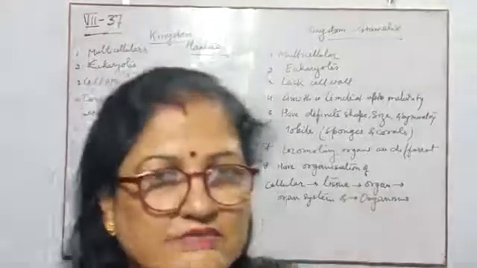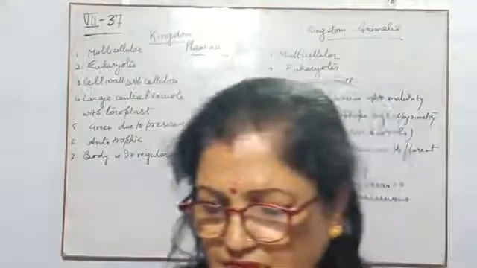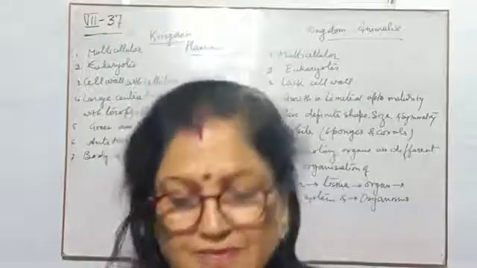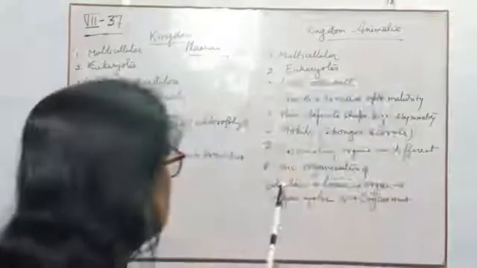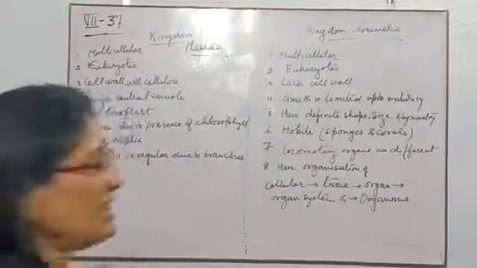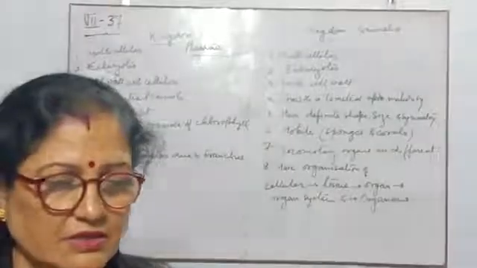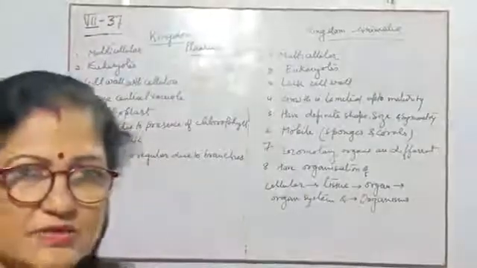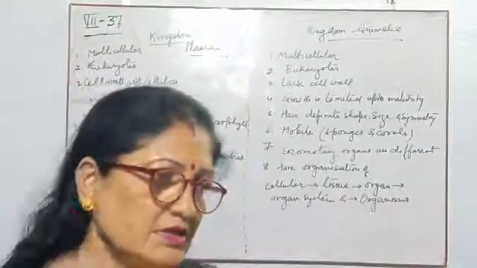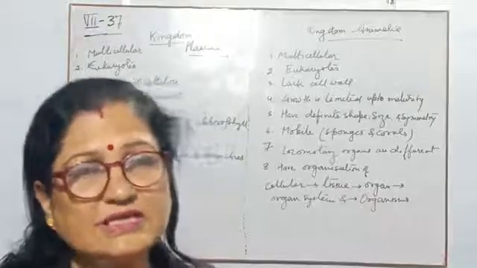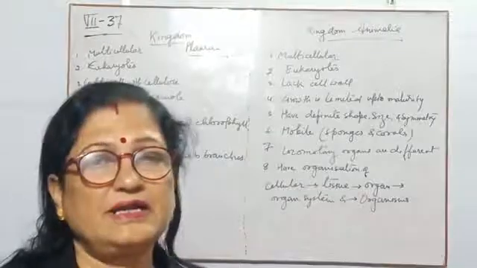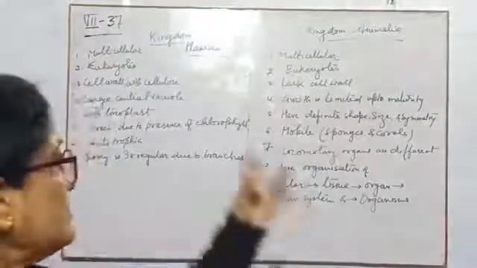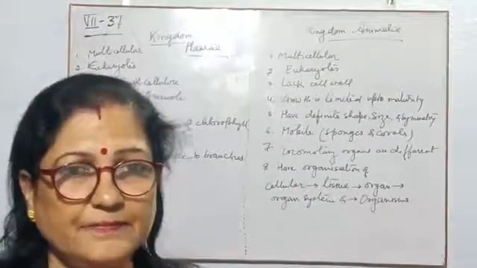Good morning, class 7. Today I will complete the chapter Kingdom Classification 1, and these two topics were left. So this is Kingdom Plantae and this is Kingdom Animalia. So today, children, we will discuss the characters of the organisms present in Kingdom Plantae, why they belong to Kingdom Plantae, and why others belong to Kingdom Animalia.